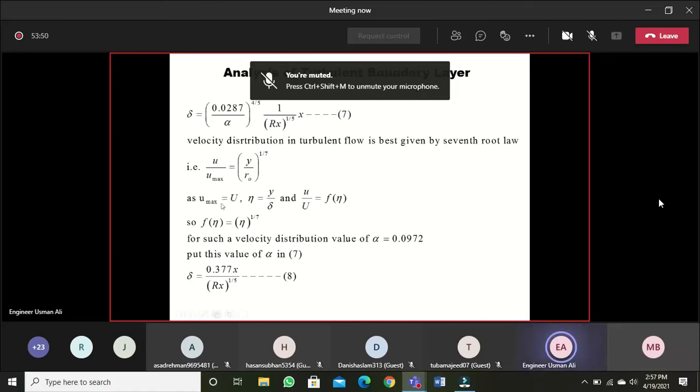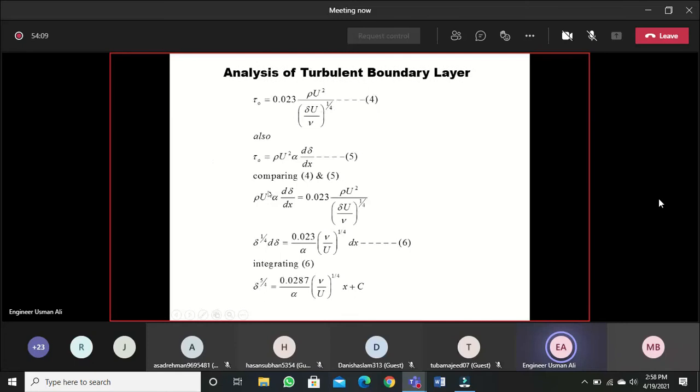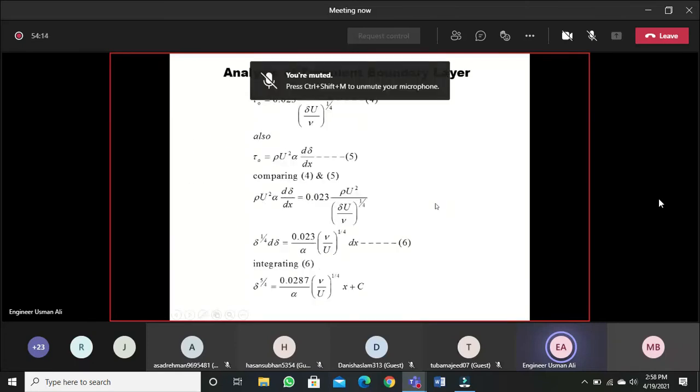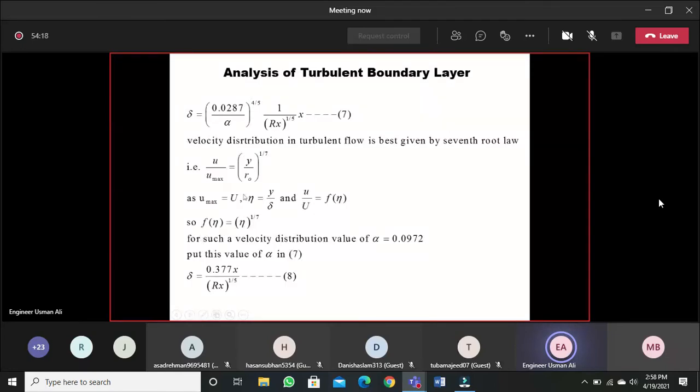So now we can put the values in this. u over u maximum, u over capital U is function of eta, and r naught is actually the radius, total radius of the pipe. Over here it is by this analogy, this is equal to del. So y over del will be equal to eta. So eta power 1 by 7. So this is the equation of 7th root law.